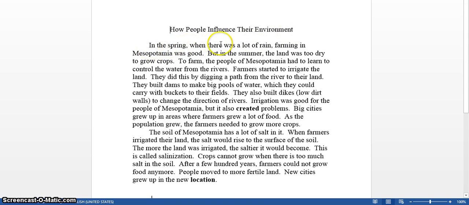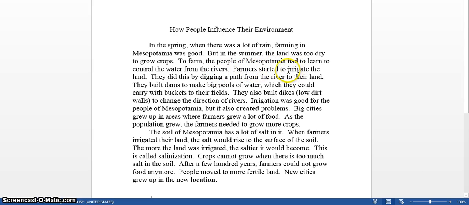In the spring, when there was a lot of rain, farming in Mesopotamia was good. But in the summer, the land was too dry to grow crops. Remember, crops are things like plants that we grow for food. Corn, wheat, rice. To farm, people of Mesopotamia had to learn to control the water from the rivers.